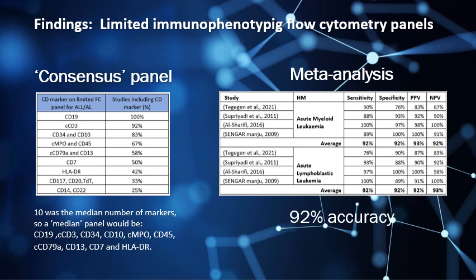When a meta-analysis was performed, that was found to be quite difficult because only 4 papers were found that actually gave sensitivity and specificity data on the diagnosis of acute myeloid leukemia and acute lymphoblastic leukemia. When these were compared, it was found that the average sensitivity and specificity for both disease states was actually 92%. So the accuracy could be deemed to be 92%, but there were significant limitations to these papers.